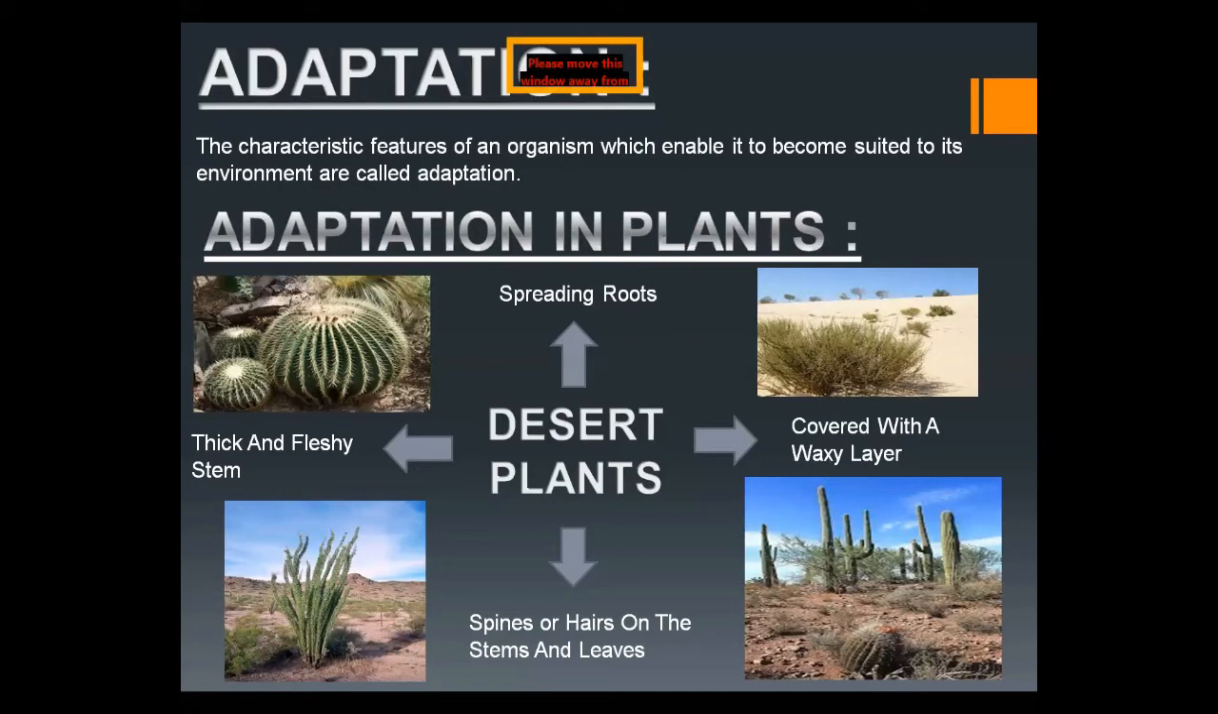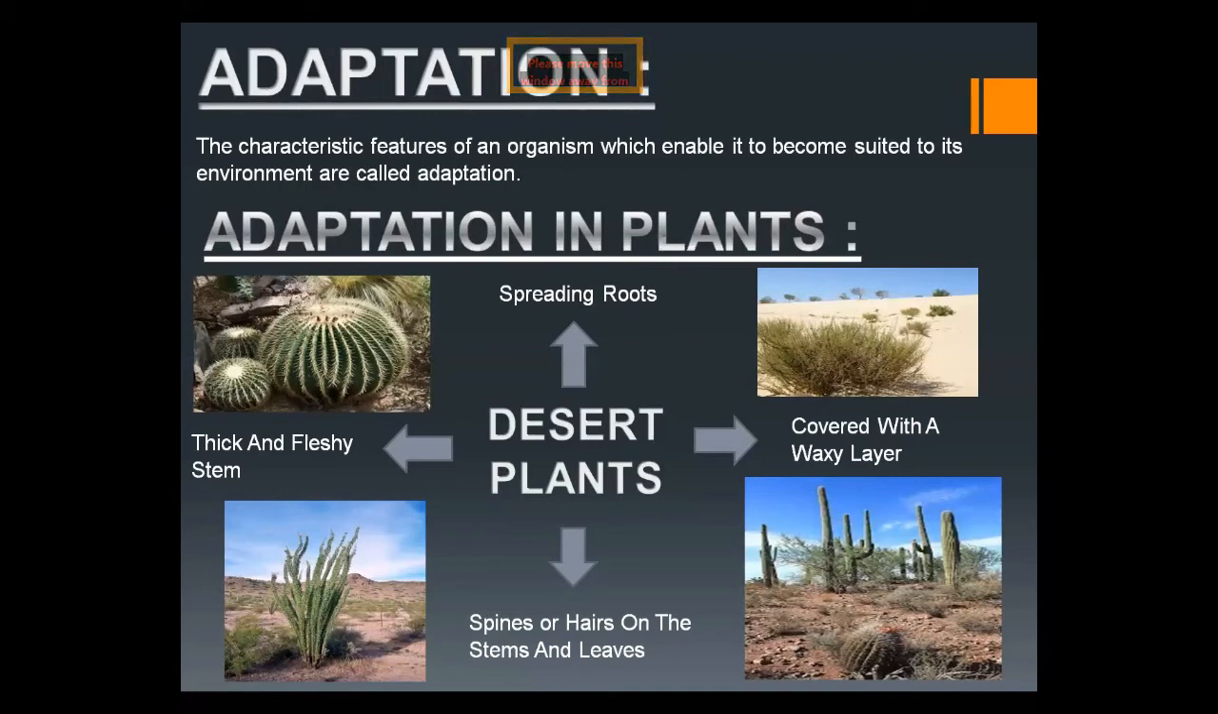Their stems are thick and fleshy. Because of this fleshy and thick stem, they store water to survive long hot days, or to survive a long time without getting water. They have spines or hairs on the stem and leaves. Students, if you remember, we learned about the stomata. The plants that grow in the desert have stomata covered with spines, and they have hairs on the stem. Why?